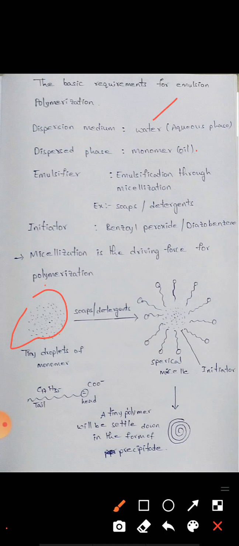Then the initiator acts, and finally a tiny polymer settles down in the form of precipitate. This is the micelle, C17H35COO minus. The tail is hydrophobic and the head is hydrophilic.